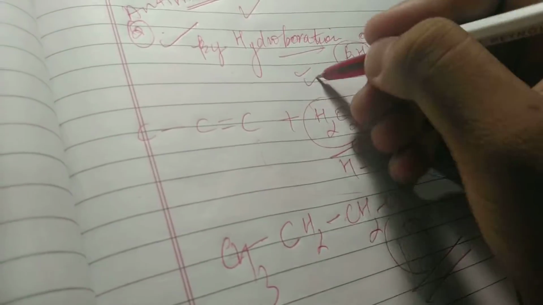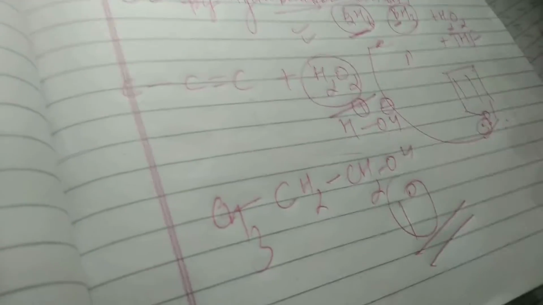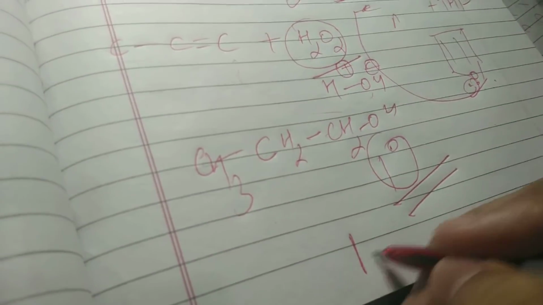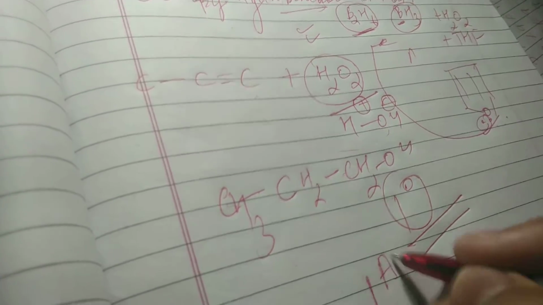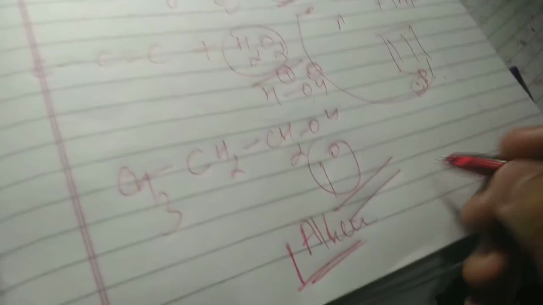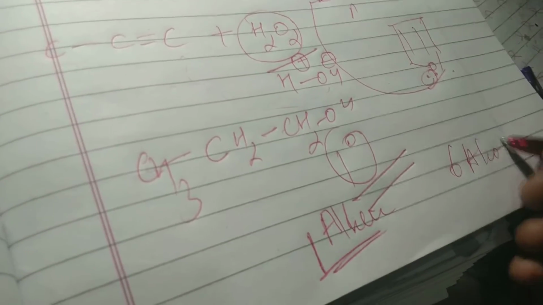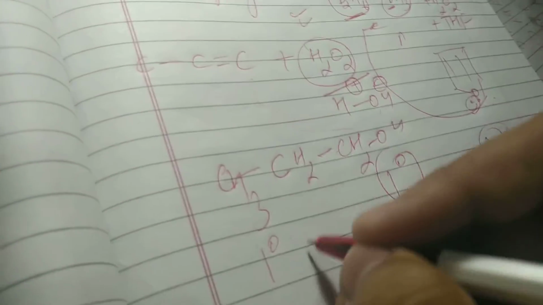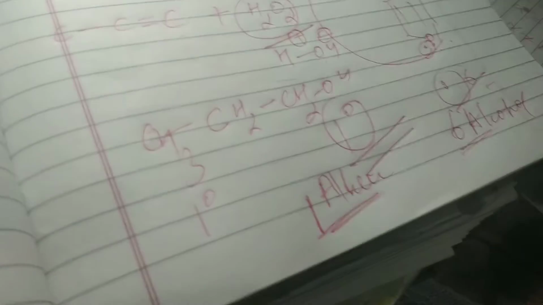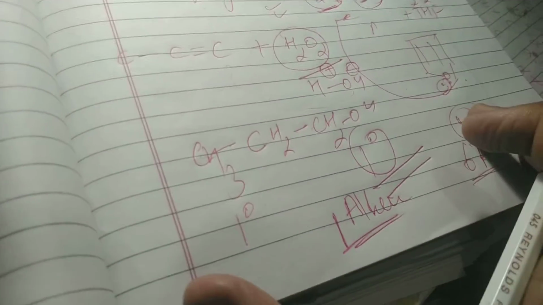But in hydroboration oxidation, the alcohol yield is maximum. Like for one alkene, you will get like 6 alcohols. Okay, so there is a ratio of 1 is to 6. So if you take 1 mole of alkene, then you will get 6 moles of alcohol. So yield is very excellent. Okay, now we will talk about how you can get alcohols from carbonyl compounds.